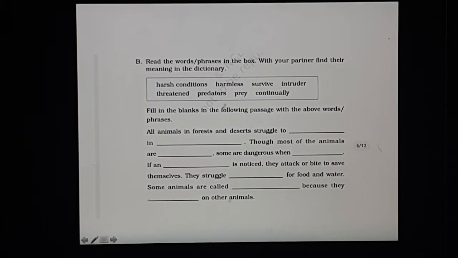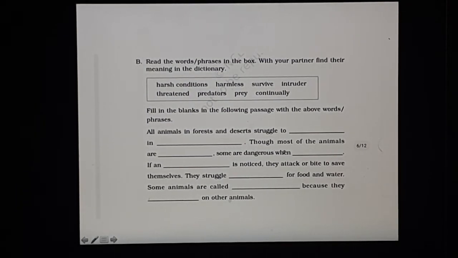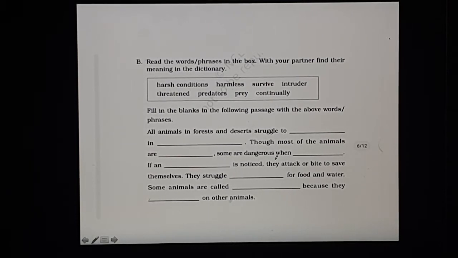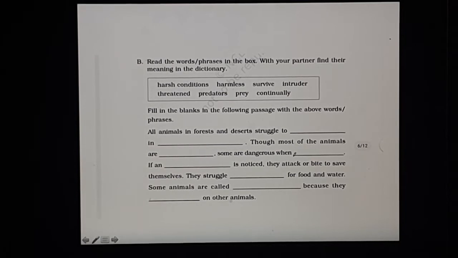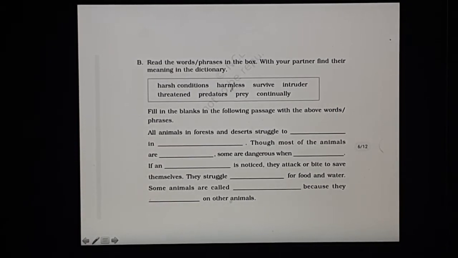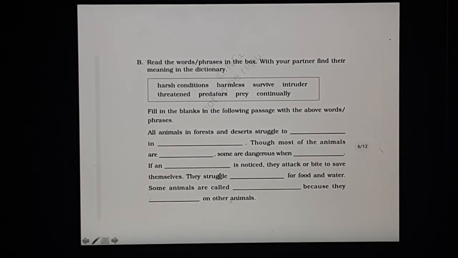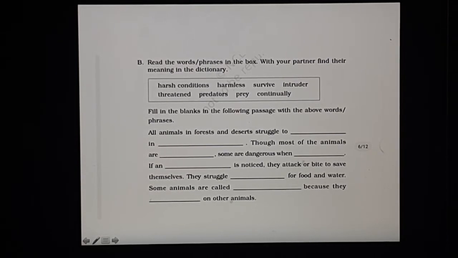In harsh conditions. Though most of the animals are harmless, some are dangerous when threatened. All animals are dangerous when they are threatened, when they think that they have got some kind of danger lurking near them, so that is when they attack. If an intruder is noticed, they attack or bite to save themselves. They struggle continually for food and water.